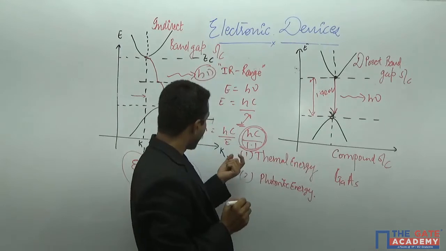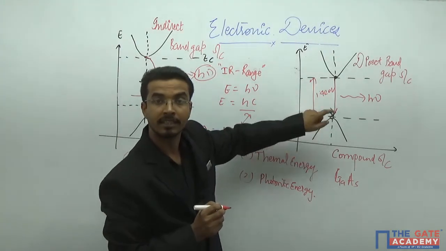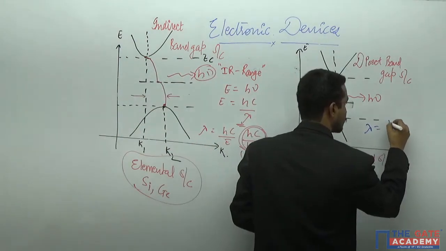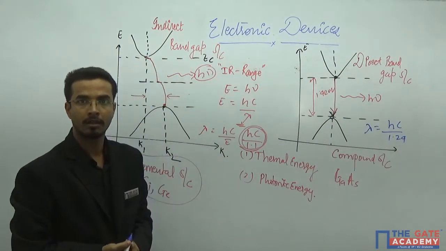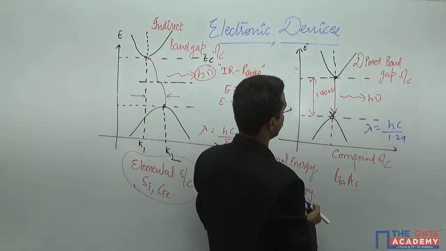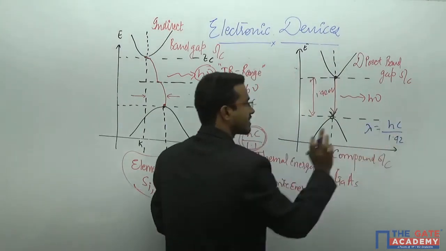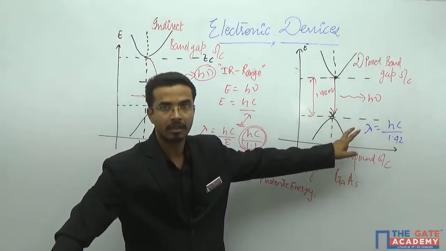So if, instead of 1.1 electron volt, you put this, then you will see that lambda equals hc divided by 1.42.